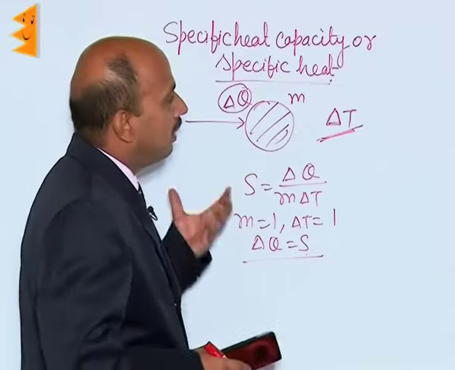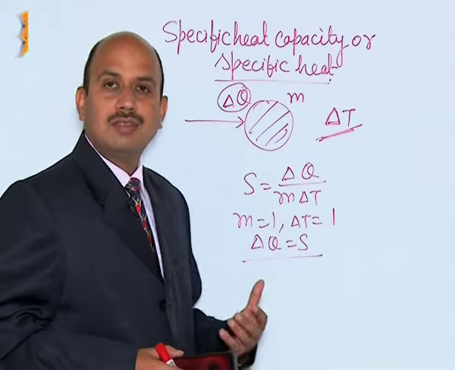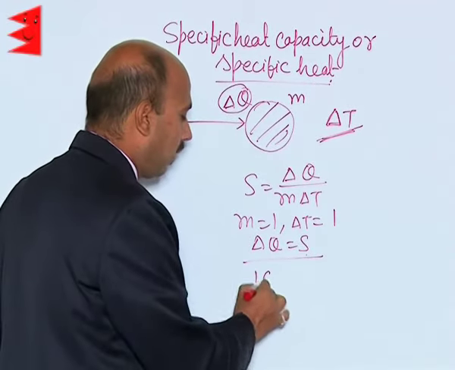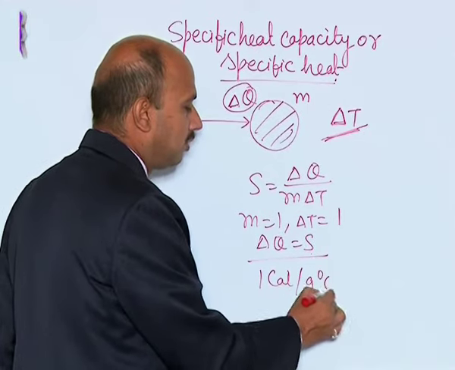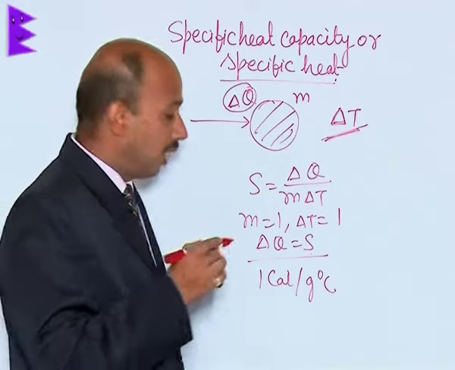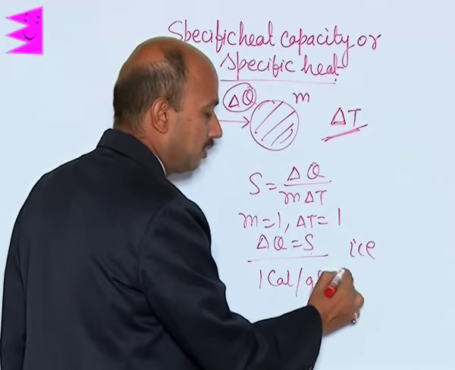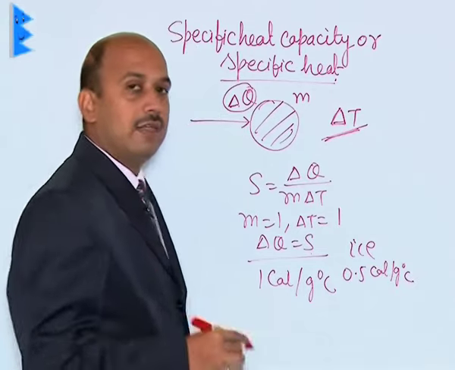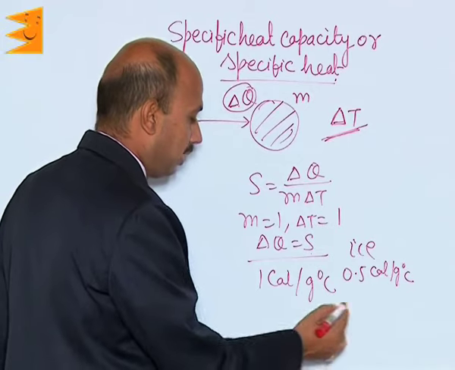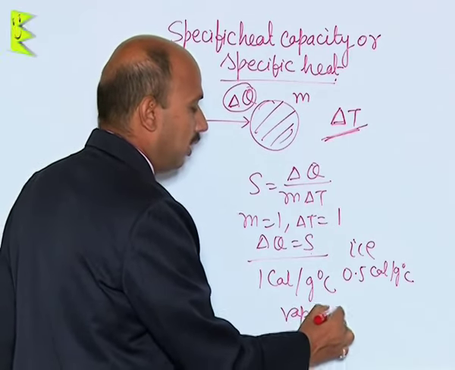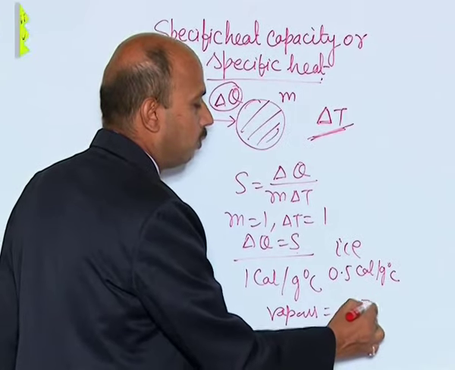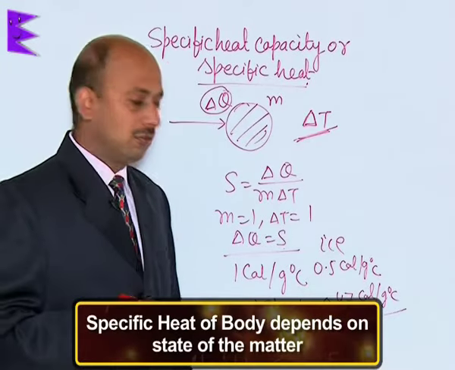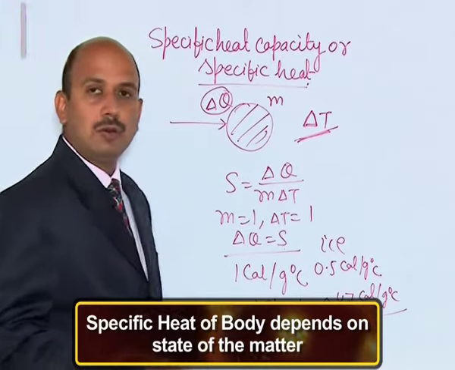But see here, the specific heat of a substance also depends on the state of matter. Suppose you take water, its specific heat is 1 calorie per gram degree Celsius. But for ice, it is 0.5 calorie per gram degree Celsius. And for steam, that is vapor, you will get around 0.47 calorie per gram degree Celsius. So, the specific heat of a substance depends on the state of matter.